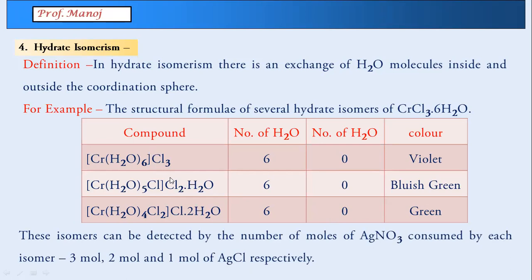When you want to detect these molecules, whether it is the first isomer, second, third, they react quantitatively with silver nitrate. So since outside 3 chloride are present, this will combine with 3 moles of silver nitrate. It will produce 3 moles of AgCl. Let me show you this properly in case you have a doubt about this part.